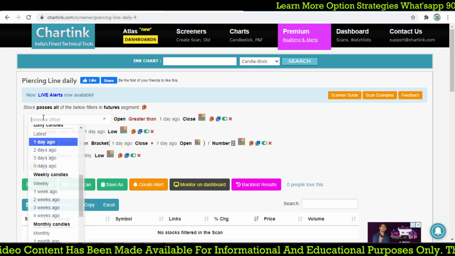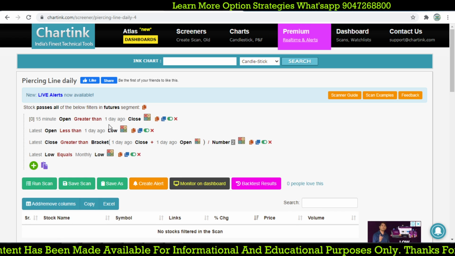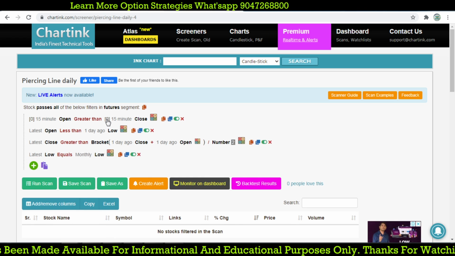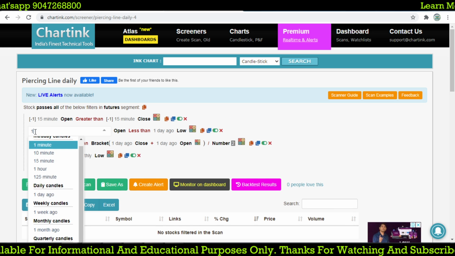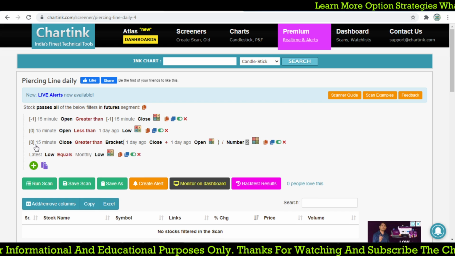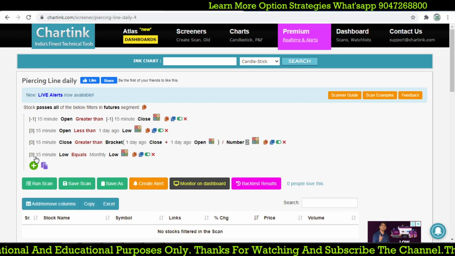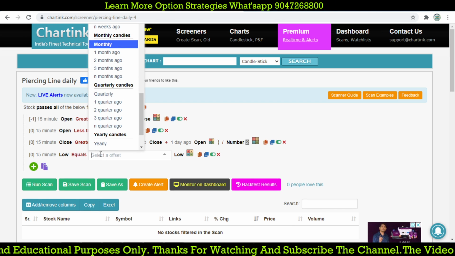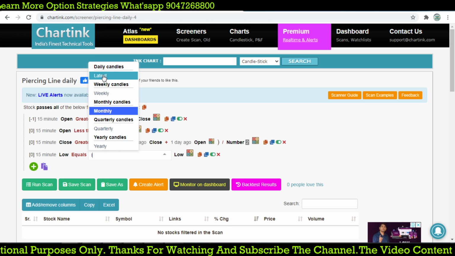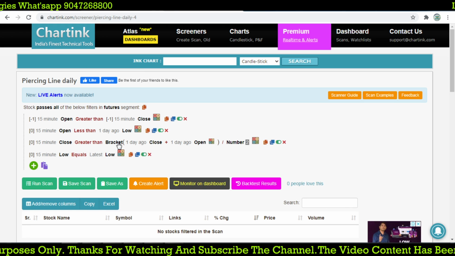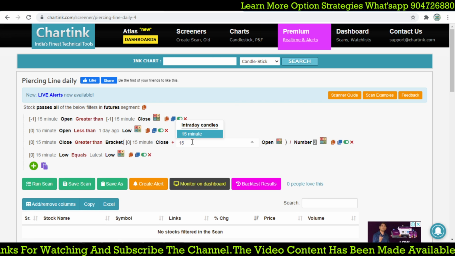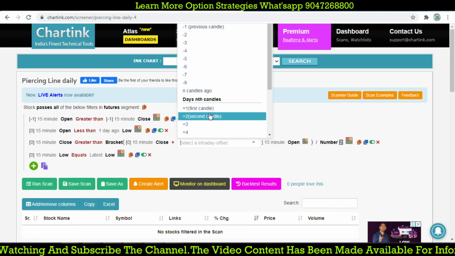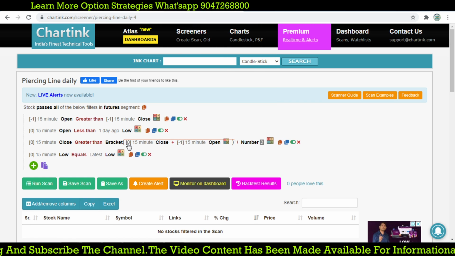Let's go for 15 minutes. Here we should take the previous candle because we are going to follow the previous candle. So here everything was 15 minutes. Here we will take the day's latest low, so the day low. Here close should be 15 minutes minus 1 candle, and again 15 minutes minus 1. If any kind of pattern forms in intraday also, there is a good opportunity.